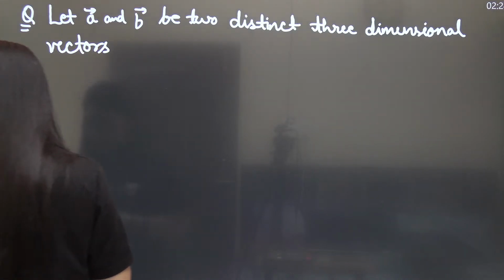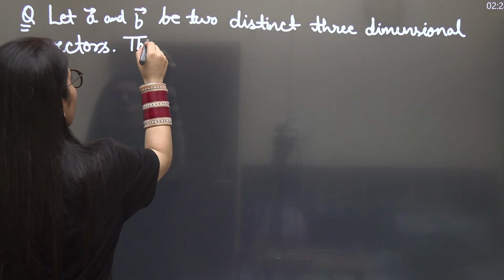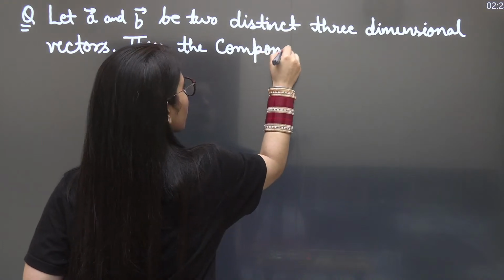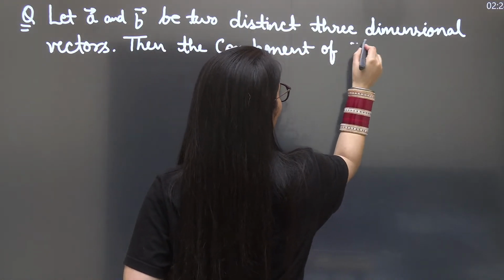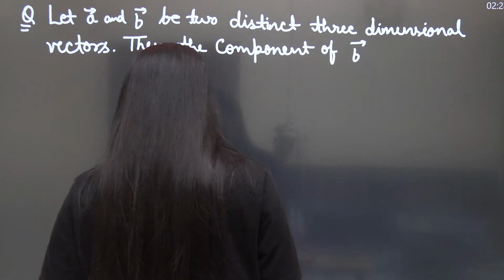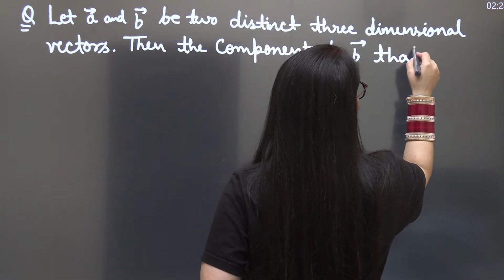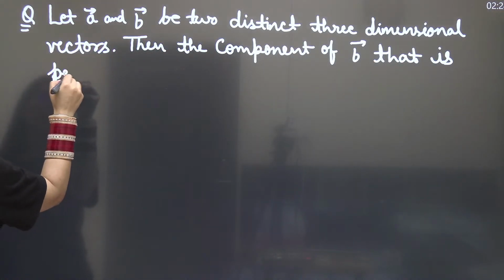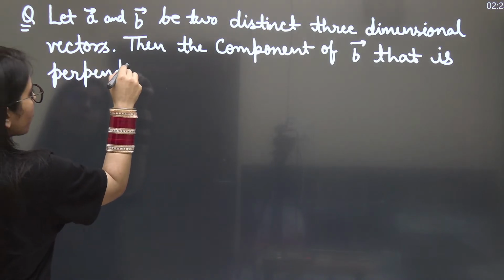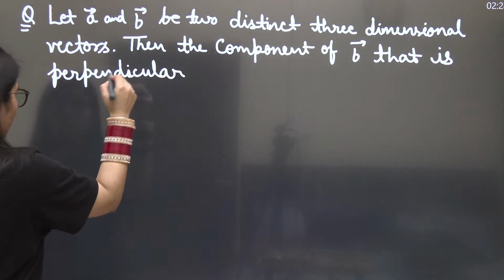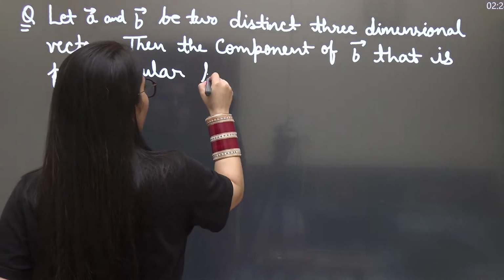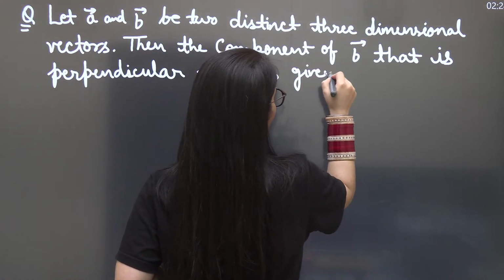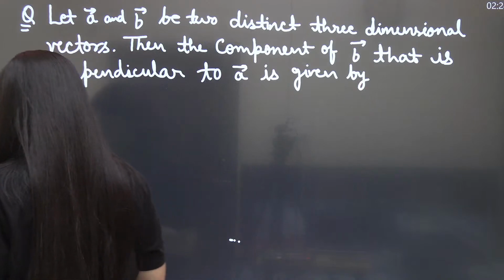Then the component of vector B that is perpendicular to vector A is given by. Options are